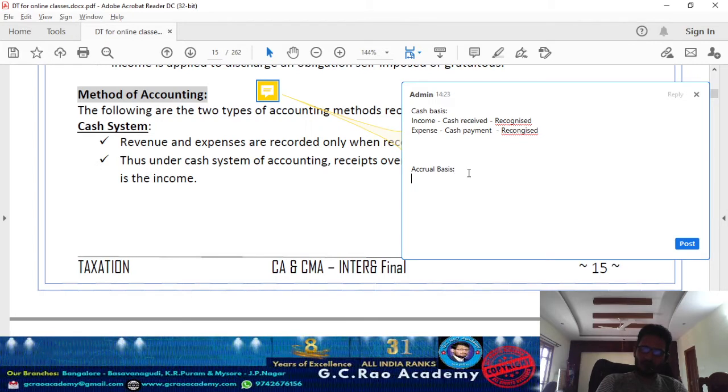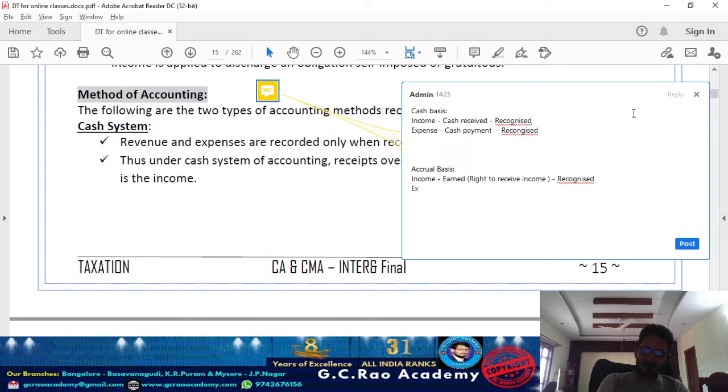And when you are talking about accrual basis of accounting, any revenue or income should be recognized when it is earned. What do you mean by earned? Right to receive the income. When the right to receive the income is getting established, at that point of time that income should be recognized in your books of account. Whether you actually received the cash against that income or not is immaterial. Whether you received the cash or not doesn't matter.